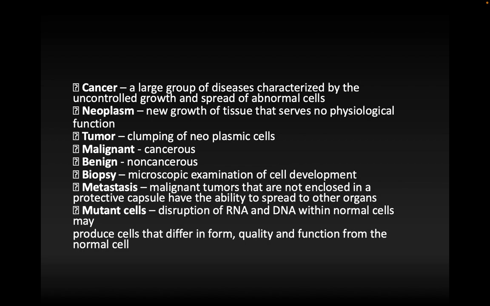What is tumor? It is the clumping of neoplasmic cells. So when the neoplasmic cells, or I can say the extra uncontrolled grown cells of cancer, form a big mass, that big mass is called a tumor. So when so many cells are joining together, then they are forming a tumor.